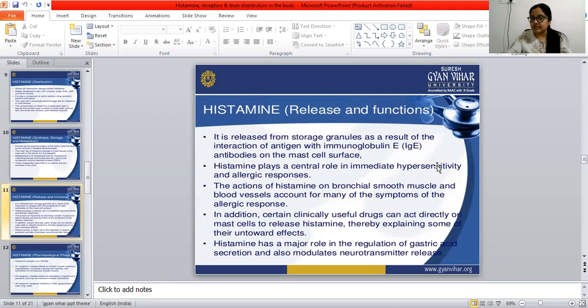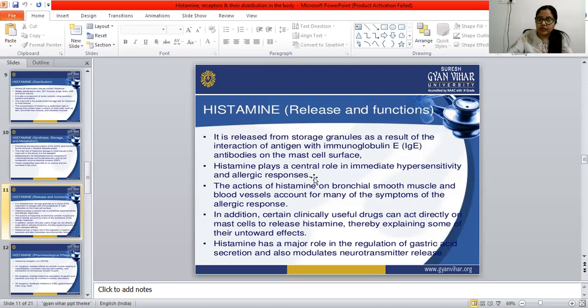When histamine is released through the reaction of the antigen and the IgE antibody, it is released rapidly and plays a central role in immediate hypersensitivity and allergic reactions. The hypersensitivity reaction may be sneezing, itching, redness. So these are all hypersensitivity allergic reactions. When histamine is released, these allergic responses occur. And how is it released? With the interaction of the antigen and the immunoglobulin antibody. When these both react, the histamine will be released.